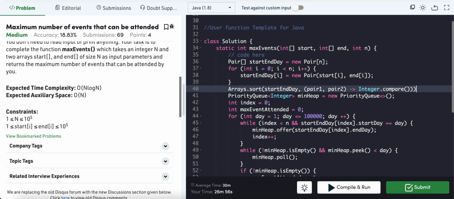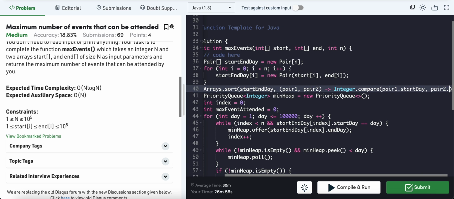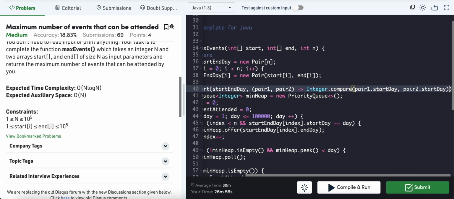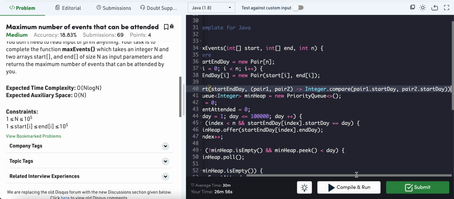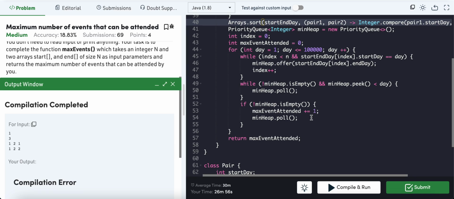This is one of the easiest methods to apply the comparator for the sort: Integer.compare of pair 1's start day and pair 2's start day. Okay, I think we are good. Let's check. The time complexity will be O(n log n).